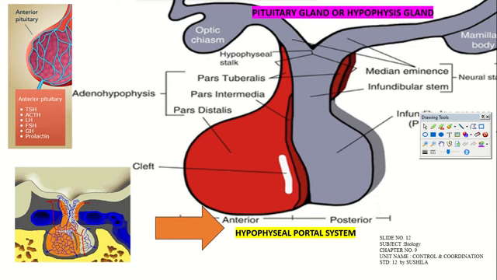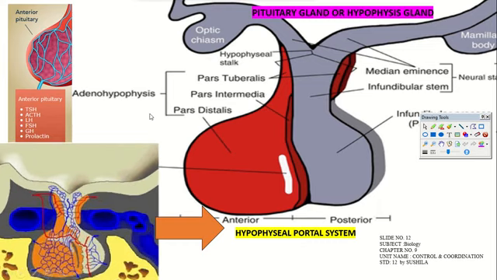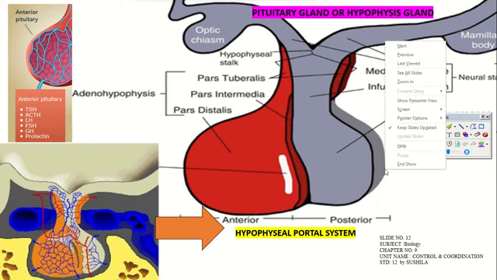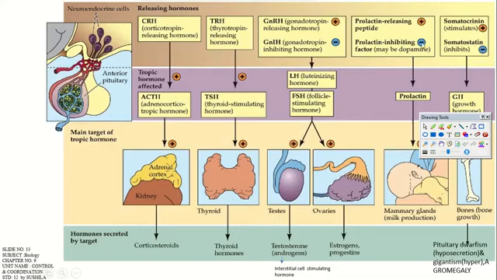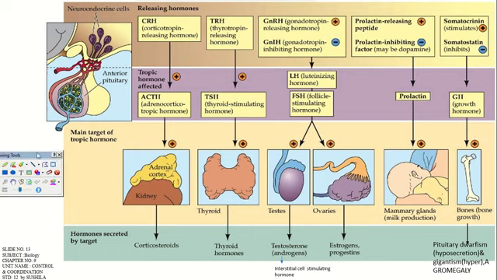And the hypophyseal portal system is also there, through which the hypothalamus and pituitary gland are able to transport the blood and exchange material through the veins and arteries. These two parts should be clear in your mind, right? And this pituitary gland, the hypophysis gland, this diagram you should be able to label in a clear manner, and it should be very neat in your notebook, right? Now on your screen you can see that the anterior pituitary gland is there.